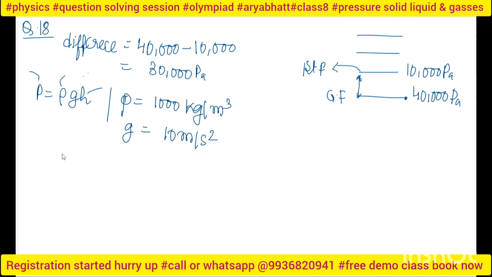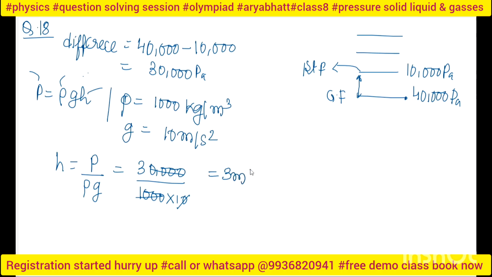So what height will I get? Height will be P upon rho g. So it will be 30,000 upon 1000 into 10. Four zeros will be cut, and I will only have 3 meters. So my required height is 3 meters.